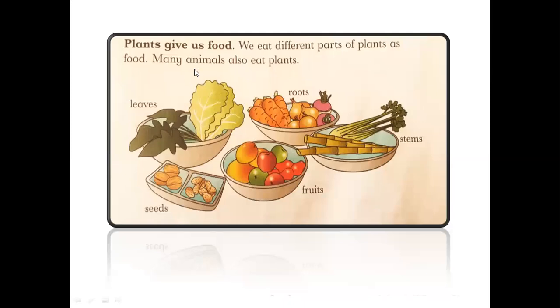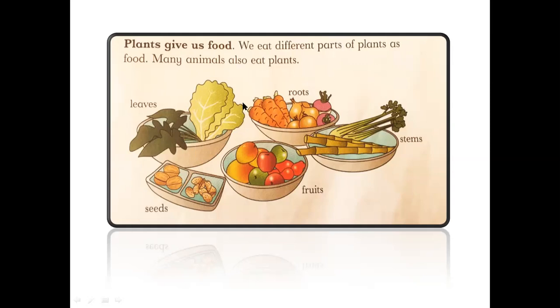Now we will discuss the second sentence. Plants give us food. We eat different parts of plants as food. Many animals also eat plants. Now you have learned about the fruit, grain food, and vegetables. So almost every part of the plant, we are eating. We are eating the leaves, the seeds, the roots, the stems, and the fruit.